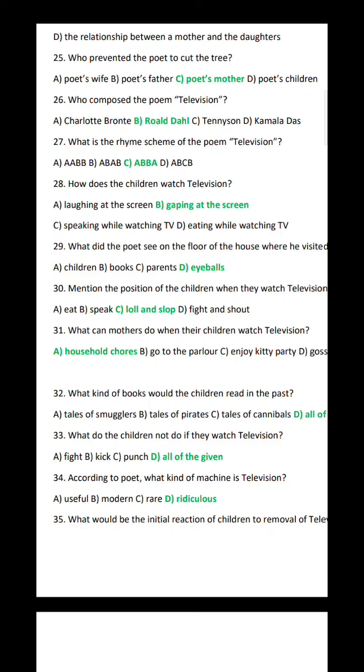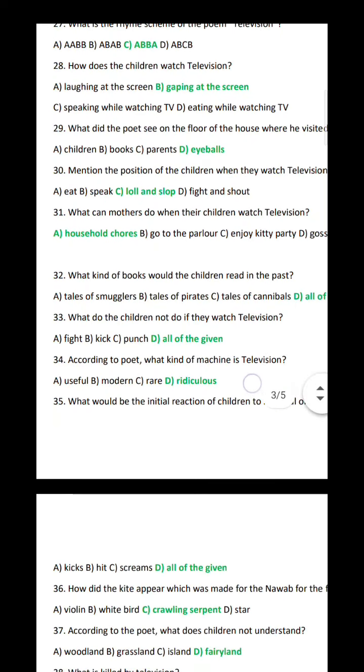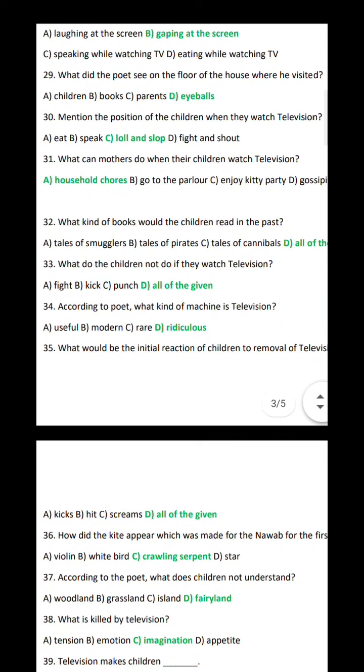Question 27. What is the rhyme scheme of the poem Television? Option C. ABBA. Question 28. How do the children watch television? Option B. Gaping at the screen. Question 29. What did the poet see on the floor of the house where he visited? Option D. Eyeballs. Question 30. Mention the position of the children when they watch television. Option C. Lol and slop.